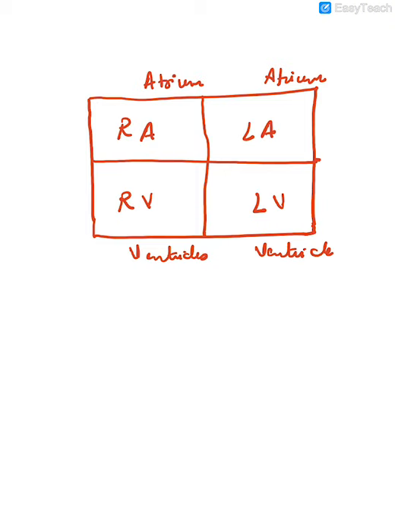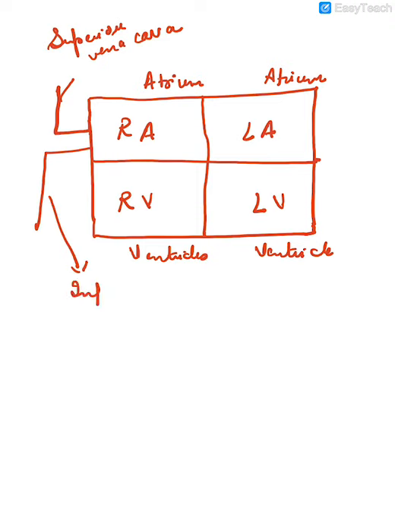The blood from the upper part of the body will move to the right atrium through the superior vena cava, and blood from the lower part of the body will enter the right atrium through the inferior vena cava.